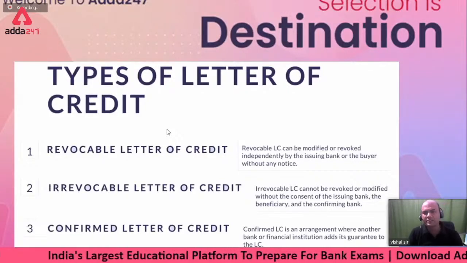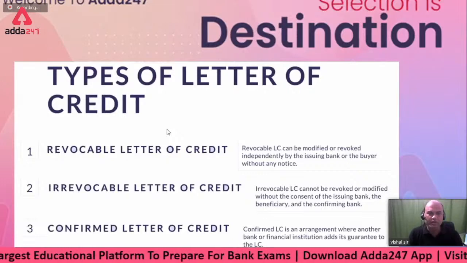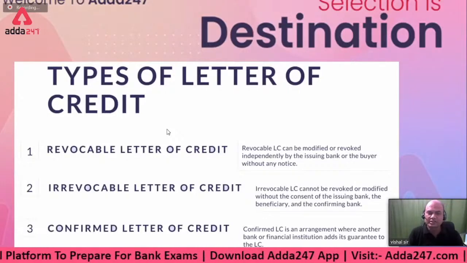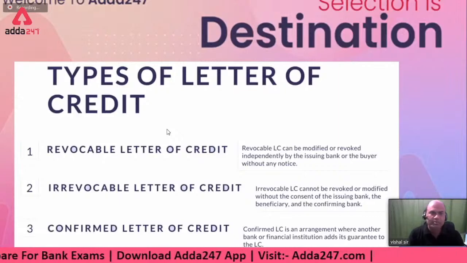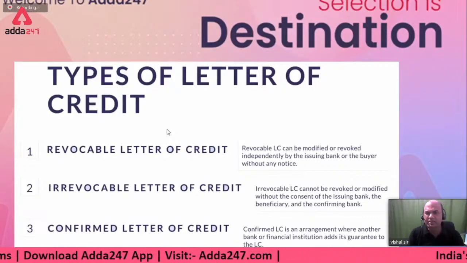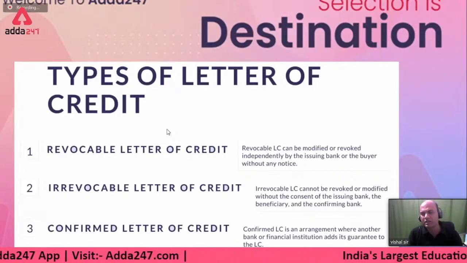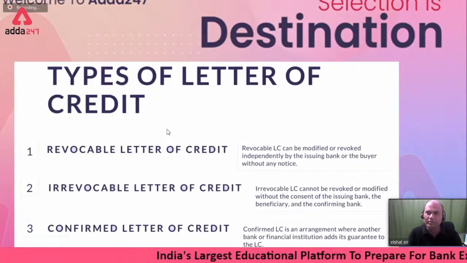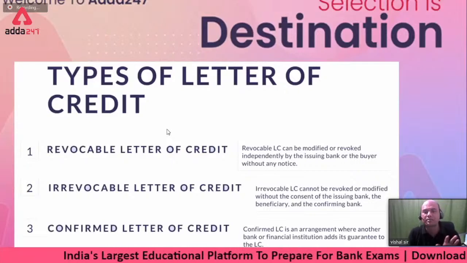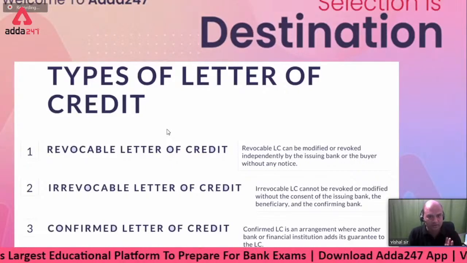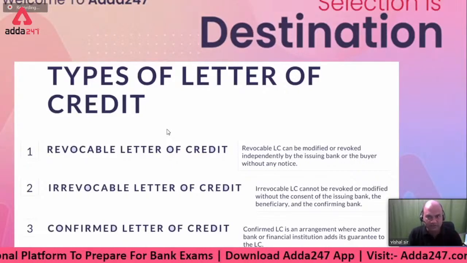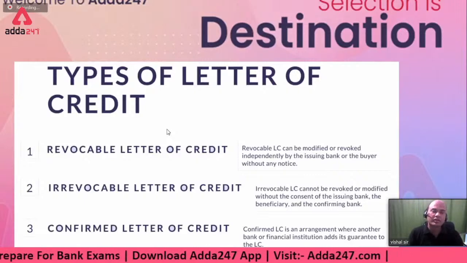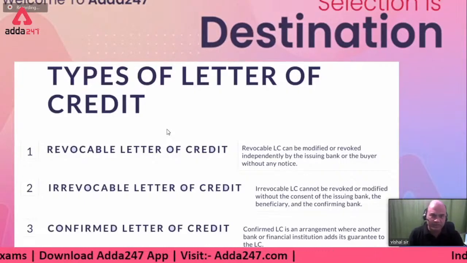So types of LCs will be directly hitting our topic. What are the various types of LCs here? I'll go one by one. What is an LC, what are the details, what is the applicant, the beneficiary, the issuing bank, everything I've covered in a separate lecture of mine. You can follow that lecture on this app itself. You can also join the paid batch of ours.